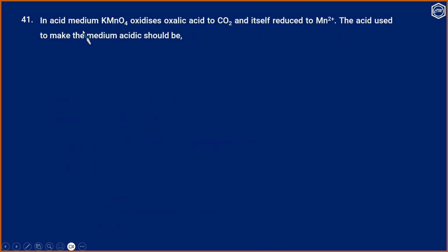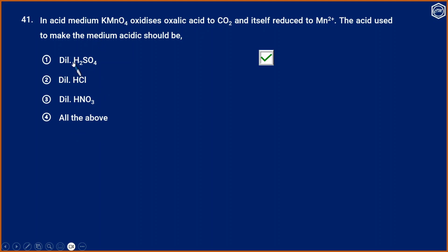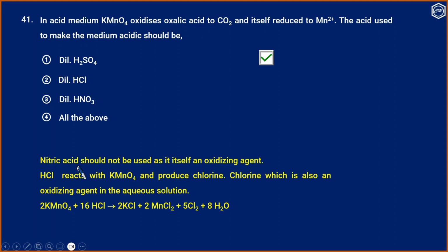Question 41. In acid medium, KMnO4 oxidizes oxalic acid to carbon dioxide and itself is reduced to Mn2+. The acid used to make the medium acidic should be: dilute sulfuric acid, dilute HCl, dilute HNO3, or all of the above. In KMnO4 titration, we use dilute sulfuric acid, and that is the correct answer. Nitric acid should not be used as it is an oxidizing agent.